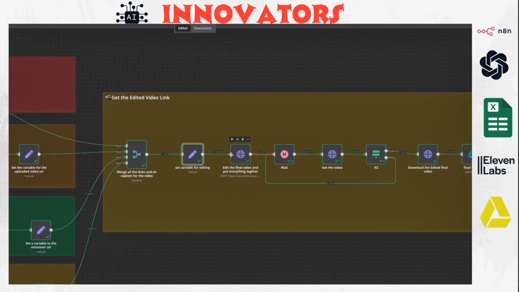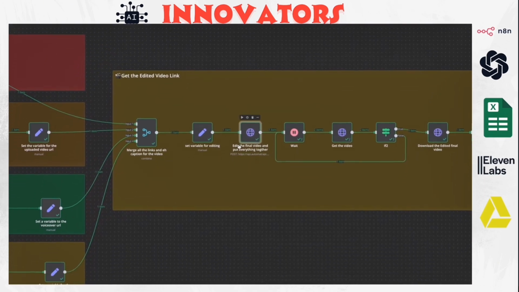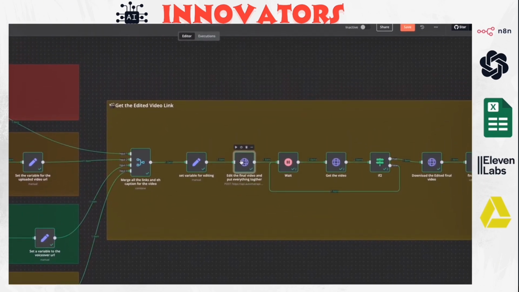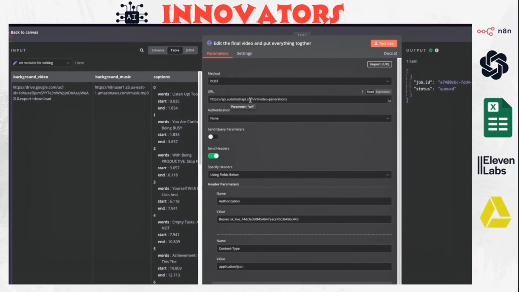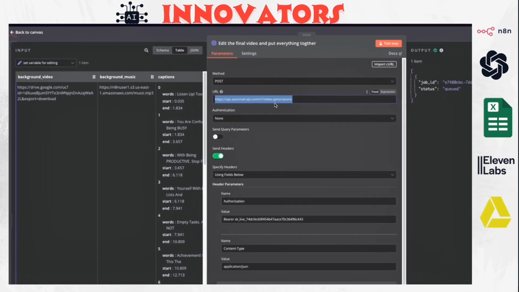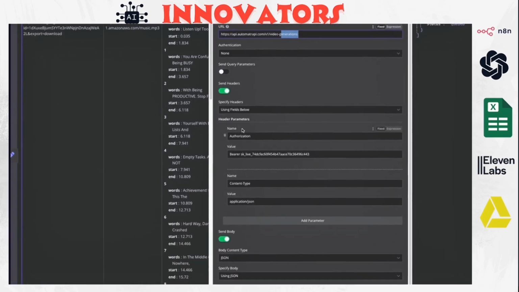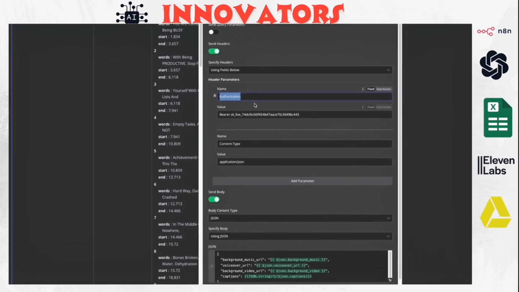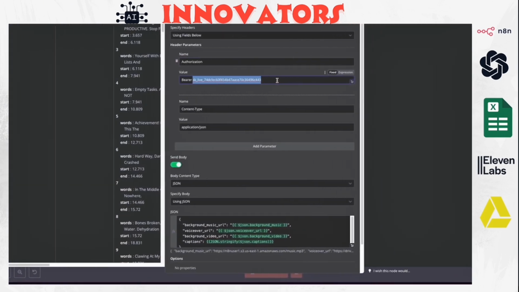Once we have this, we now can add this node. Basically, this is the node that's going to edit the video. So this is the Automater API, so we're just adding this URL for video generations, and under header, you're going to add authorization, and then you're going to add Bearer, and then the API key.